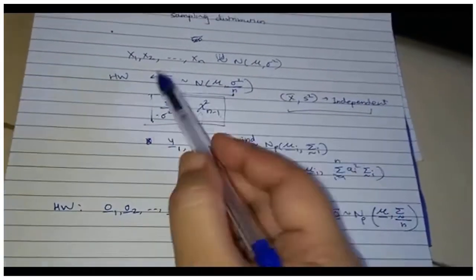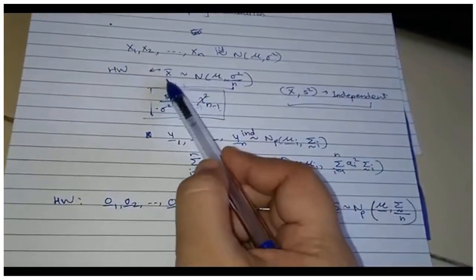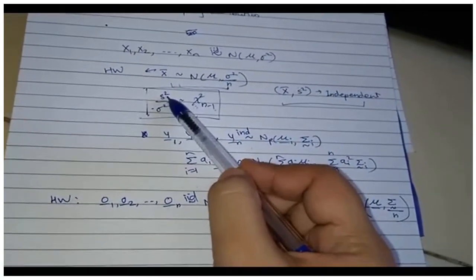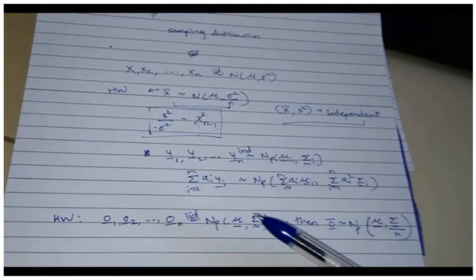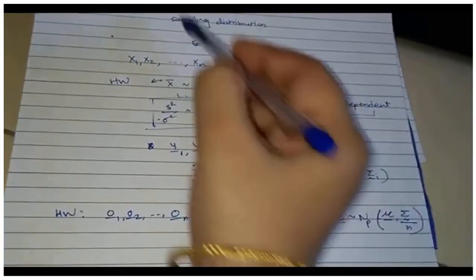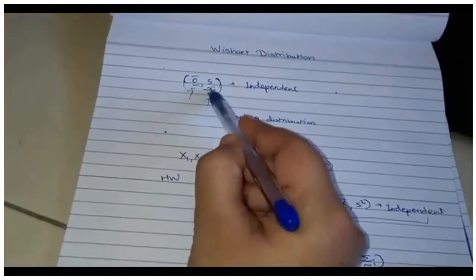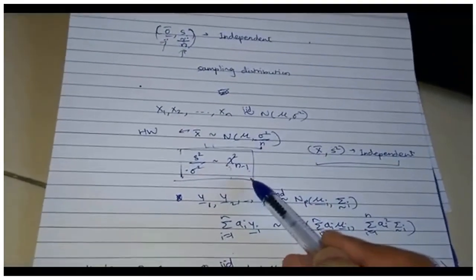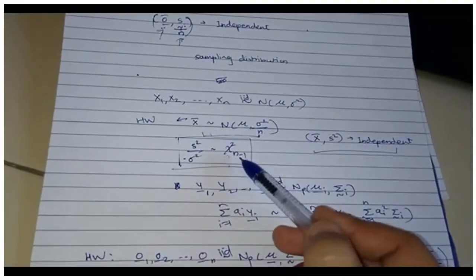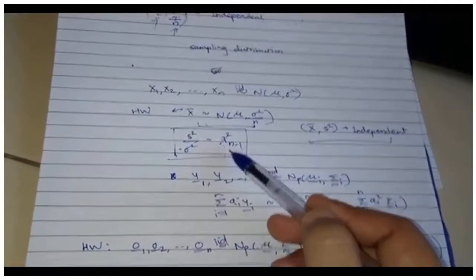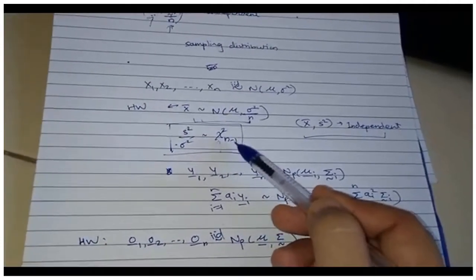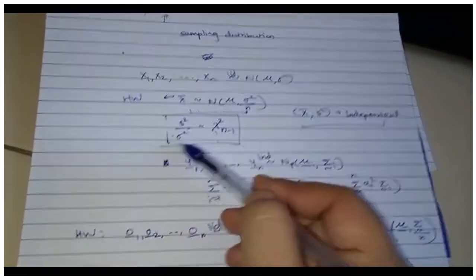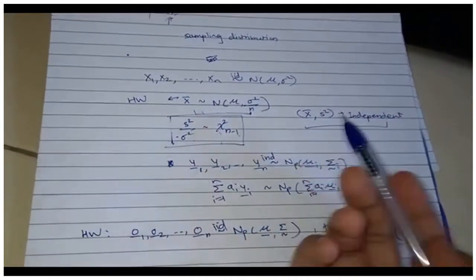Second problem: if x1, x2, ..., xn were univariate, x bar was a vector. Here s square is univariate, a single thing, but now we don't have a vector. In the multivariate setup, what I have is a matrix. So I need a matrix equivalent of chi-square, not just the vector equivalent. So even if I get multivariate chi-square from somewhere, that may not be enough, because this in my case is now a matrix. This is also a matrix. So I need something of that type.